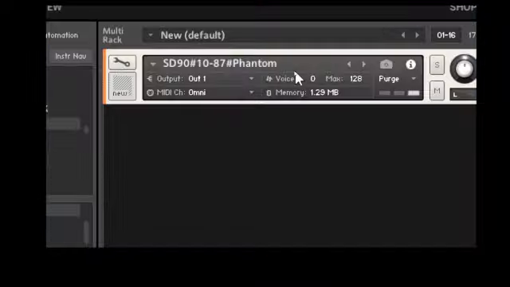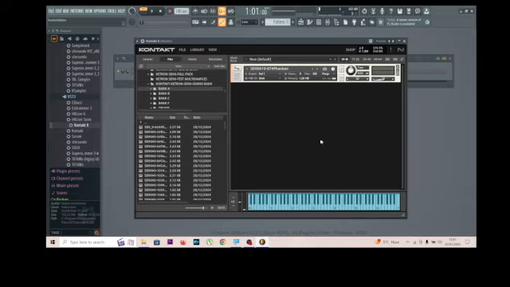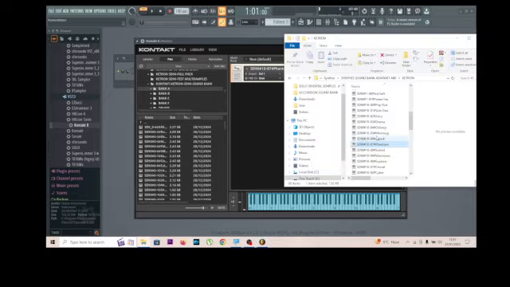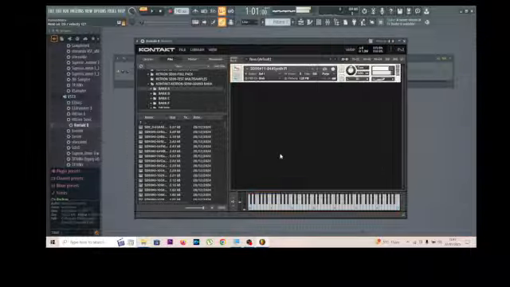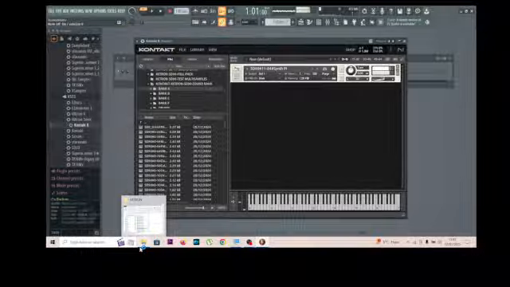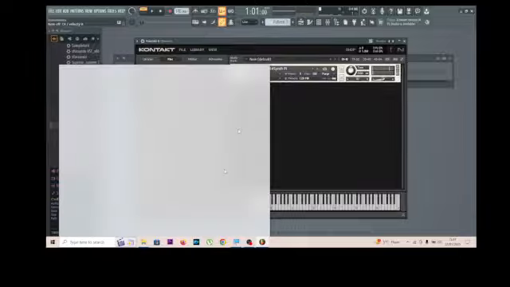This instrument is from the KETRON SD90 Phantom. Let's find another one to change. Maybe this one. My Windows updated and started working very slowly. It usually needs to be much faster, but the sound is not so bad.